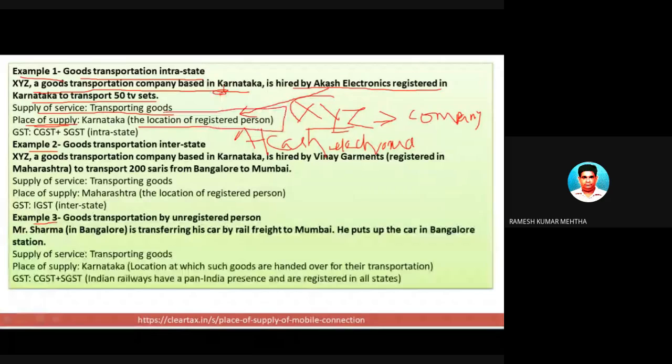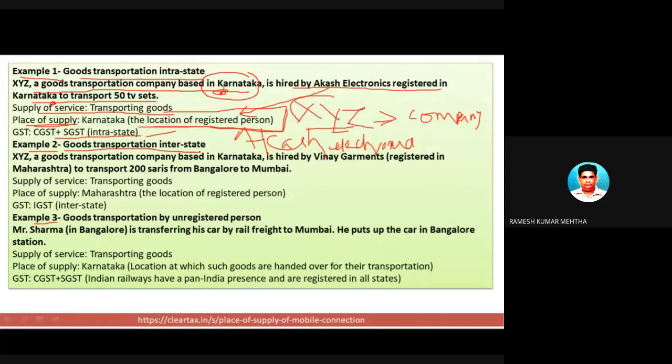The place of supply of services is at the location of the registered person, which is in Karnataka, and the person supplying is also in Karnataka. So both are in Karnataka. So it is a case of intrastate supply of services, and hence CGST and SGST of 50% each will be levied. Hope this is also clear.